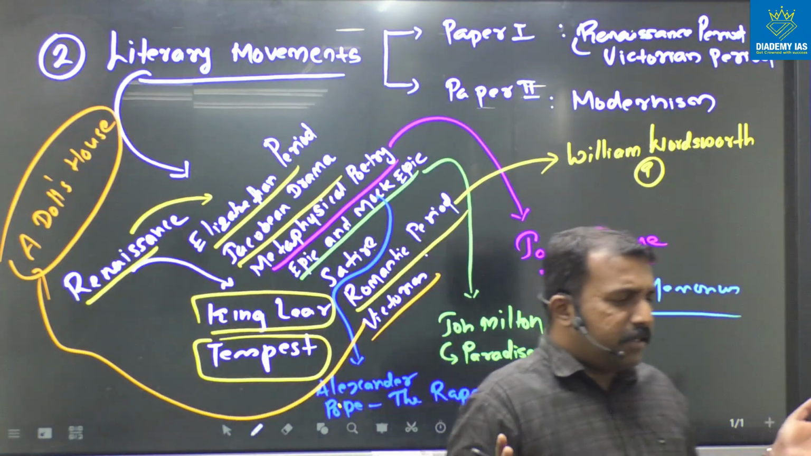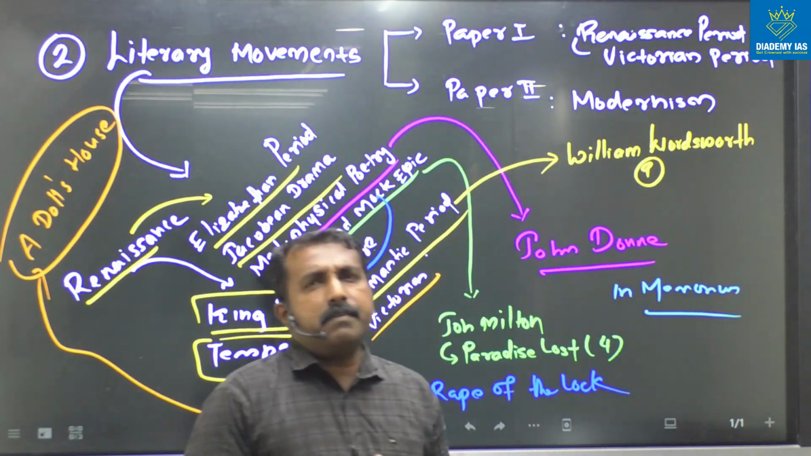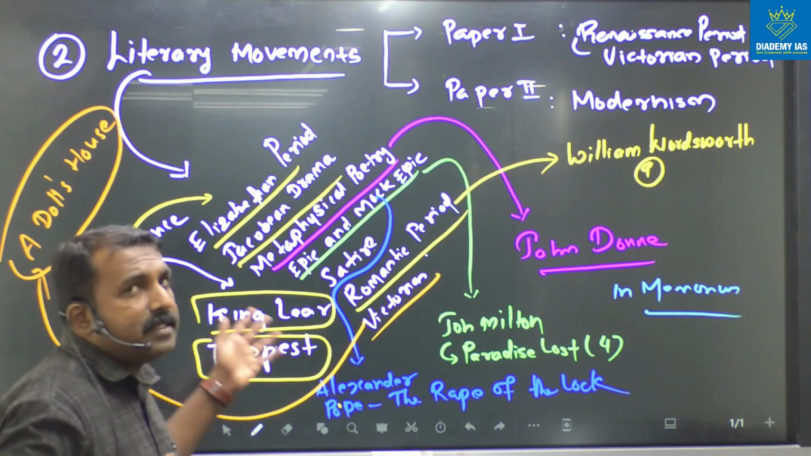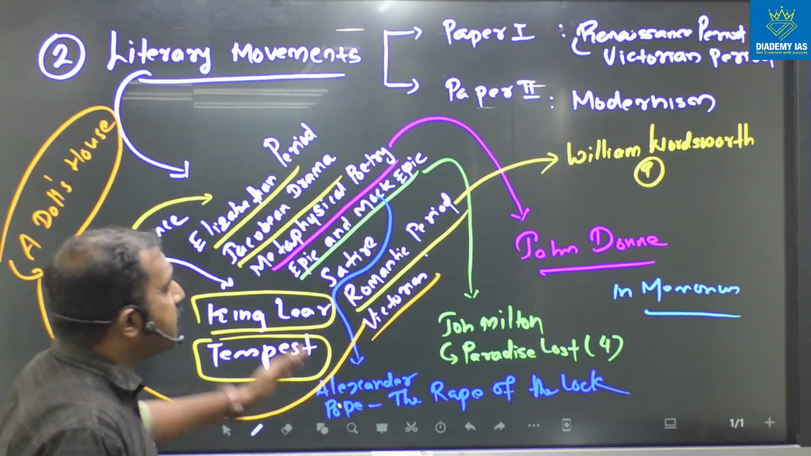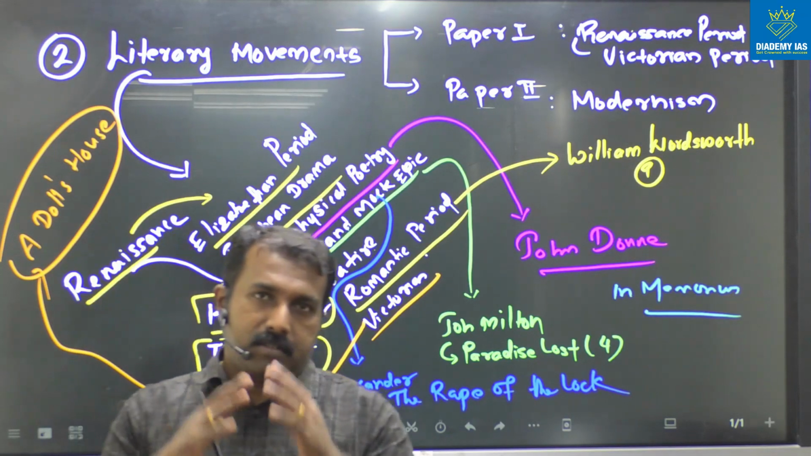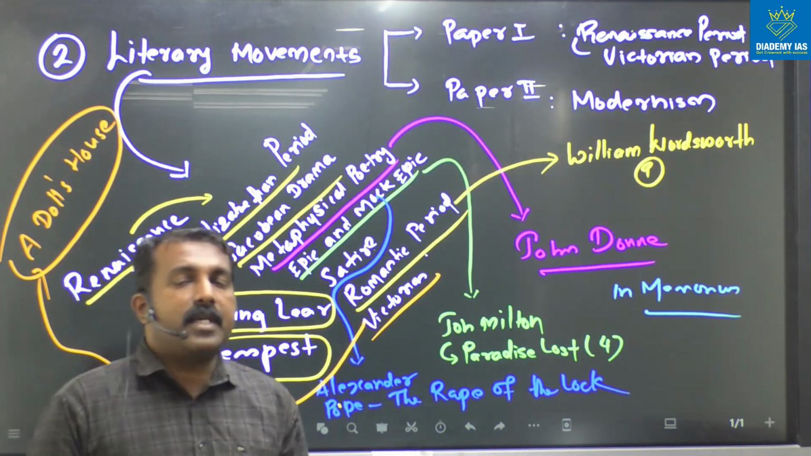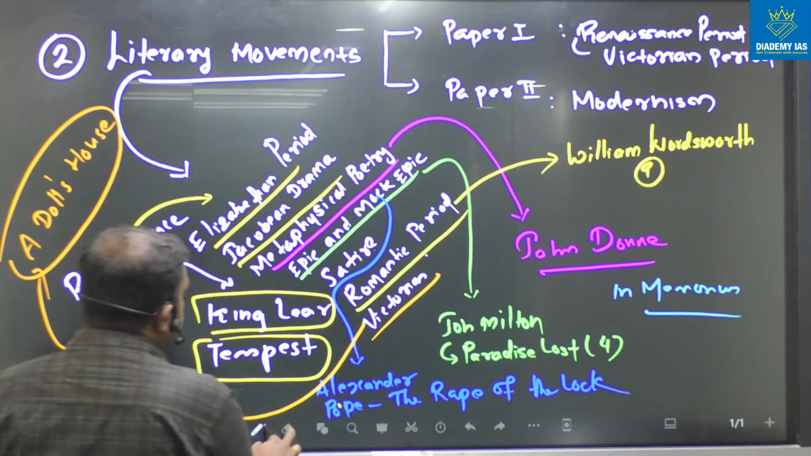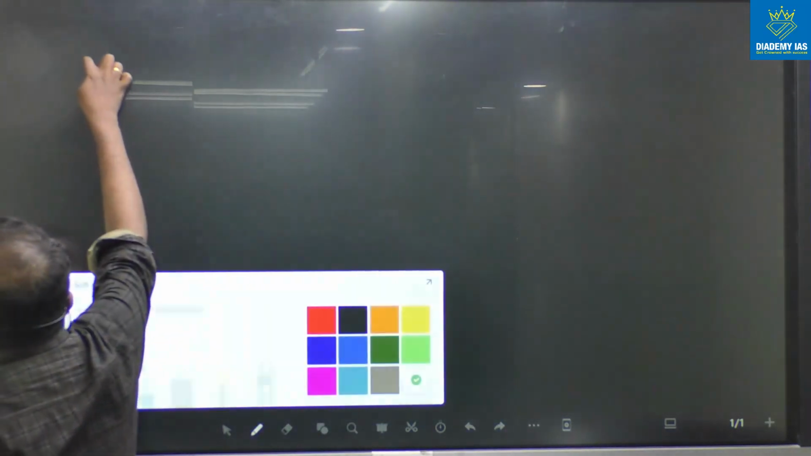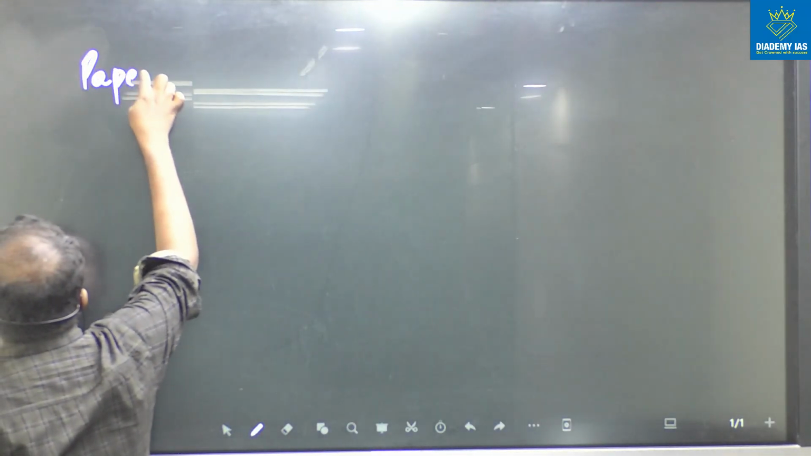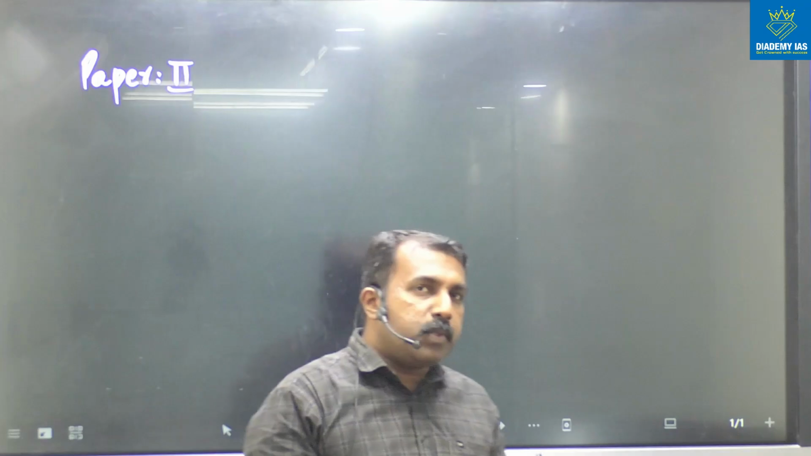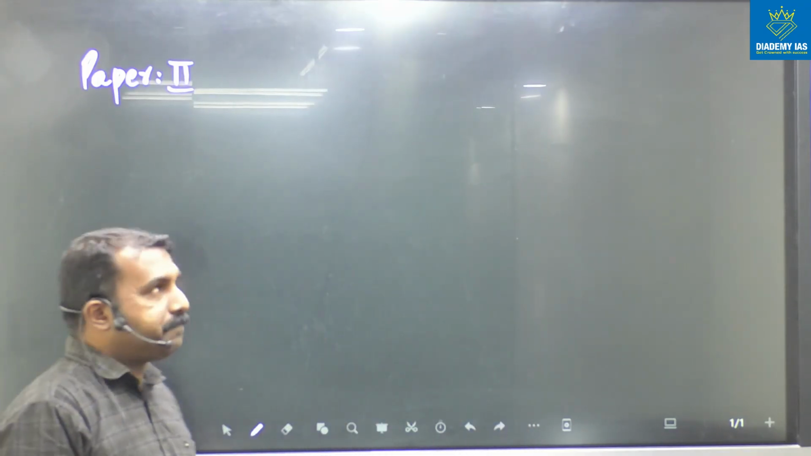Now we just covered paper 1. The same strategy you can follow in paper 2. I hope you understood how to approach the English literature optional syllabus, how to approach the English literature preparation, and what strategies you can follow. Okay, next we can discuss paper 2 of the English literature optional.